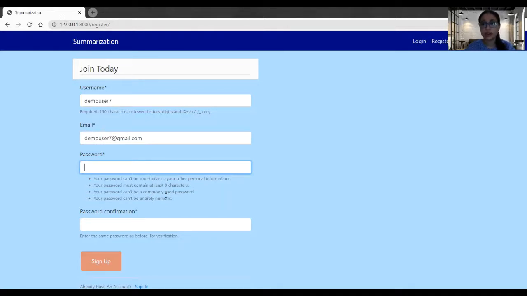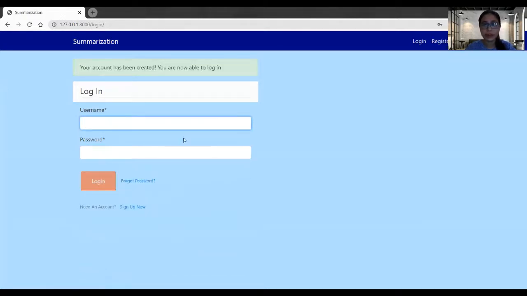The password should not be entirely numeric, it should contain at least 8 characters, and it should not be commonly used. So the user must follow all these conditions. Then I have to confirm the password. Once I have given all the information, I will sign up now. So my account got successfully created. Now I will log in.